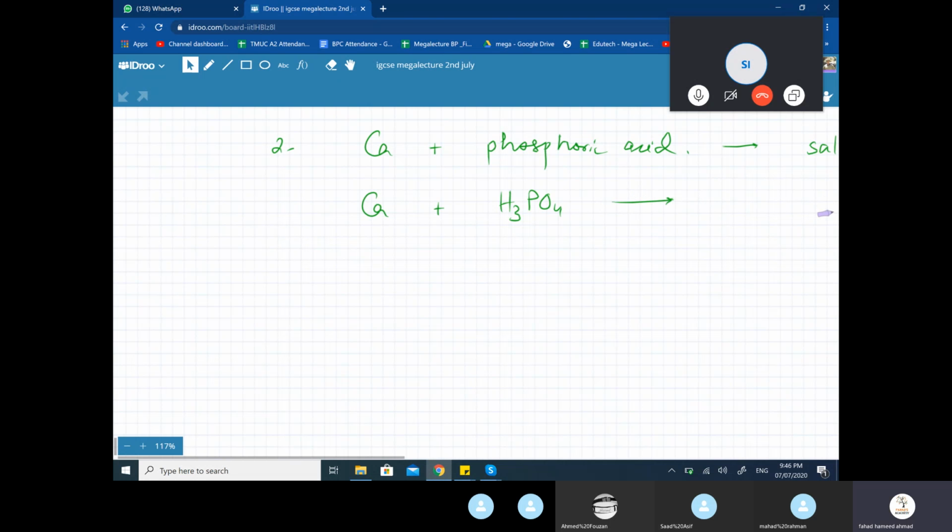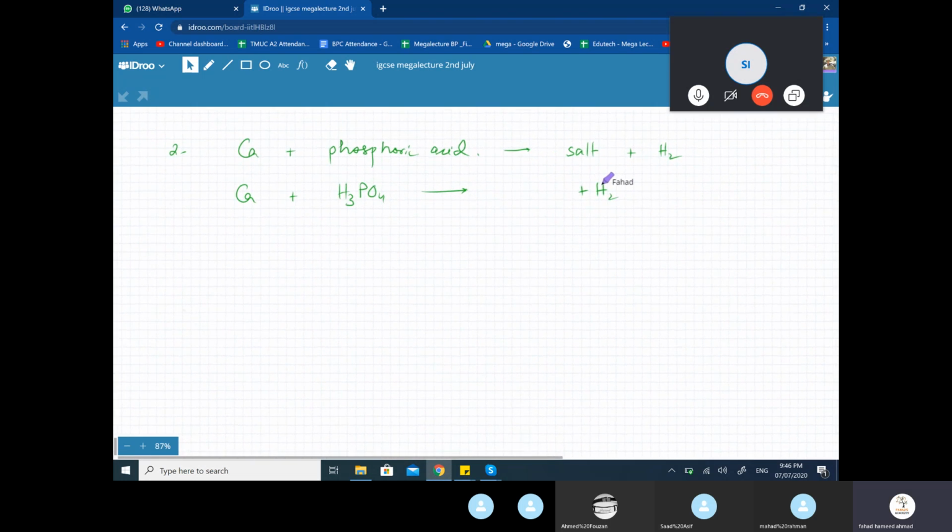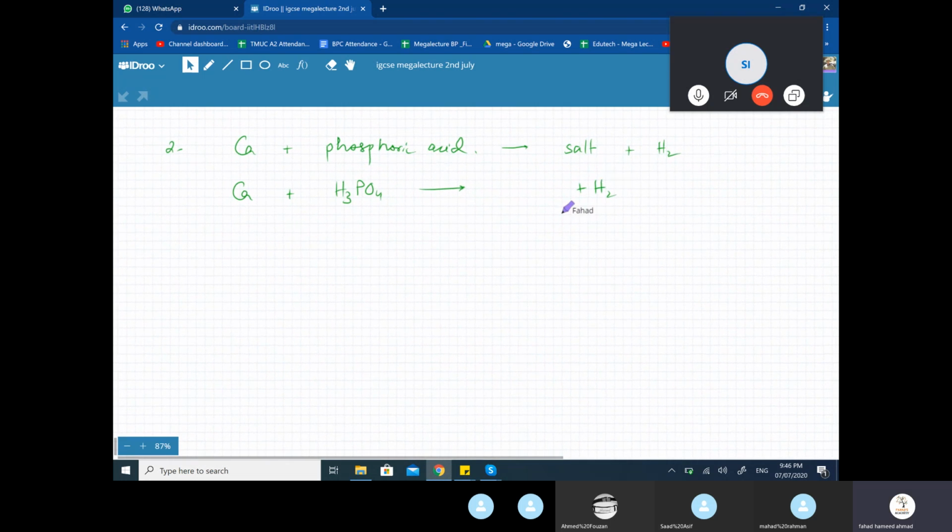Write down H2, because it is going to be produced, so let's put H2 first. We don't know what quantity of H2 would be produced, whether there would be 3H2 or 4H2. I just added H2. Forget the balancing part for now. If you look at the equation, it's clearly not balanced. There are 3 hydrogens over here, there's 2 hydrogens over there. I'm not concerned. I need to get the formulas right.